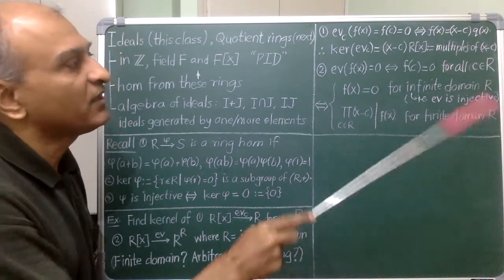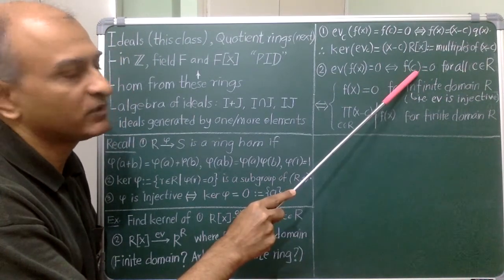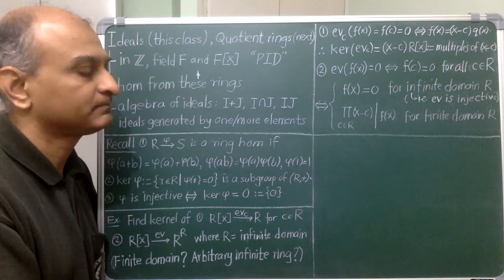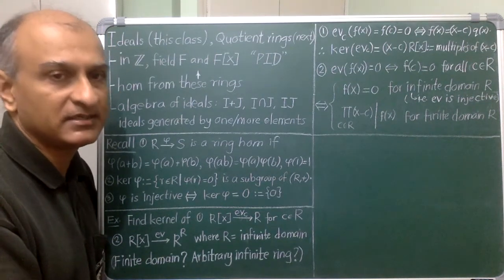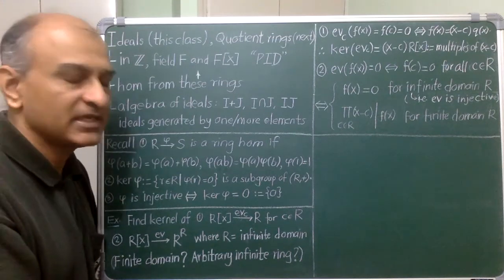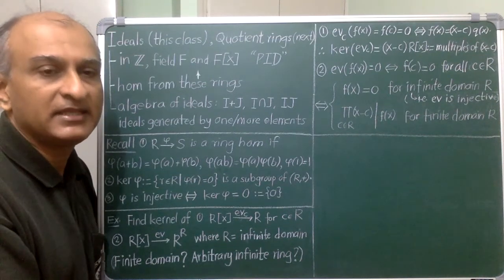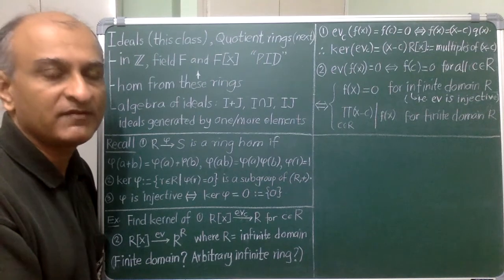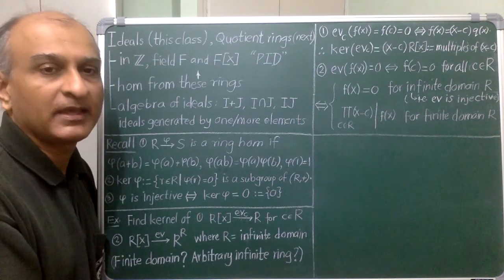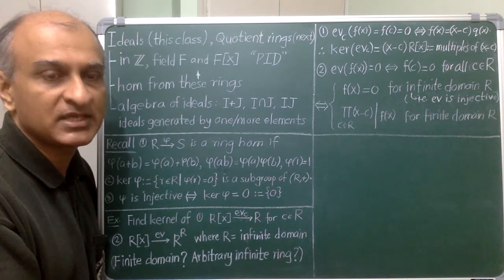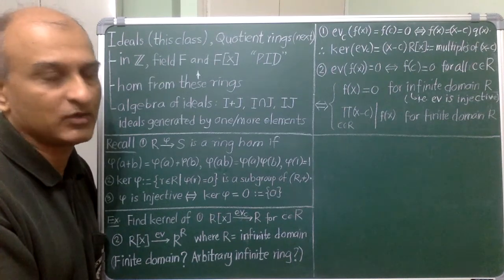In other words, when every element C in the ground ring is a root of this polynomial. Okay, let us restrict to the case where the ground ring is an integral domain. In this case, we did an exercise at the end of last class where we said that a non-zero polynomial can have at most as many roots as the degree of that polynomial.